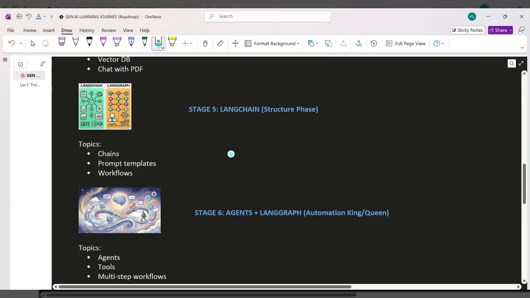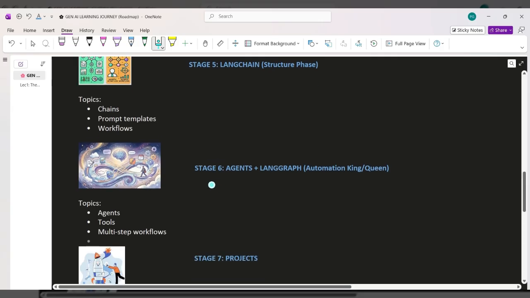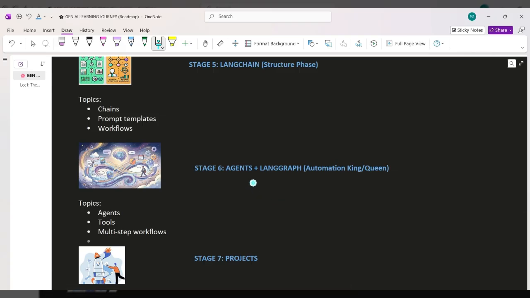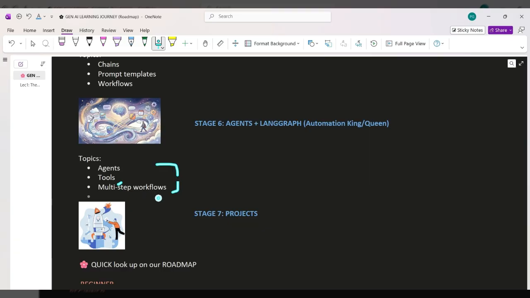Now that you understand the fundamentals, we will bring structure into our applications. So we will understand chains, prompt templates, workflows. Instead of writing random code, we will learn how to build clean, reusable AI pipelines. Okay, now we should level up from AI that responds to AI that acts. Here we will build systems that can actually take decisions, use tools, and complete tasks step by step. This is where AI starts behaving like an assistant, not just a chatbot.